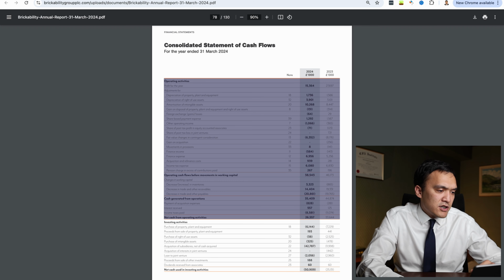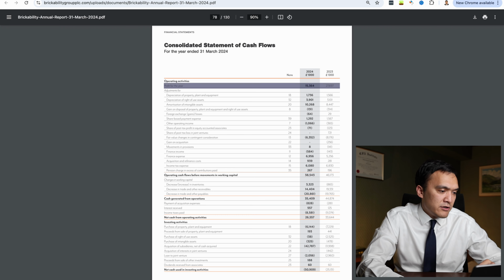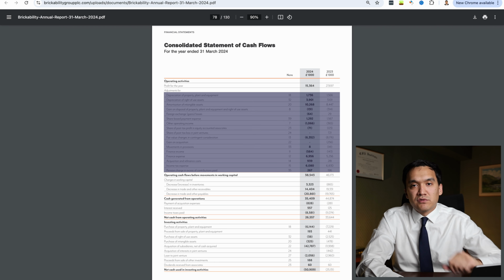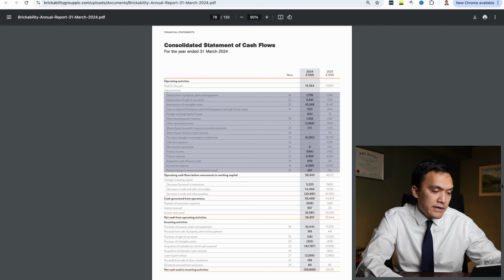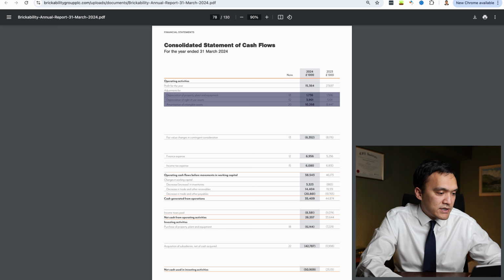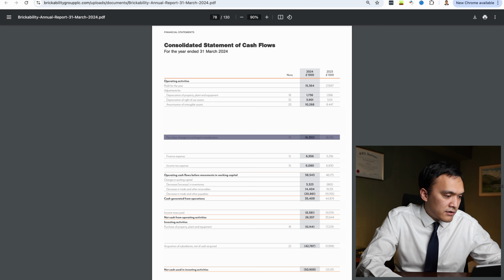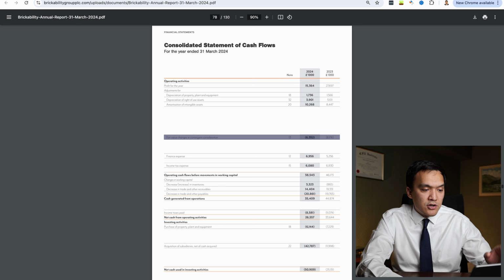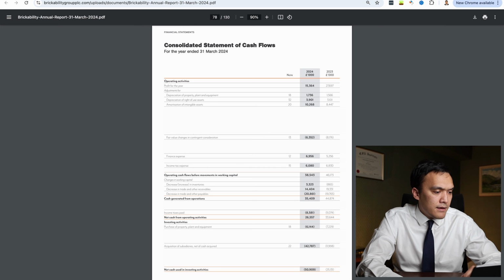So we begin with operating cash flow, and it starts with profit for the year, and we need to make necessary adjustments to see actual operating cash flow for the period. And again, let's look at material items. So the first three items we see is depreciation and amortization expense. So 1.7 plus 3.9 plus 10.2 million. And then the next material item are fair value changes in contingent consideration. This is related to the acquired companies, and again we will explore this item at the due diligence stage.